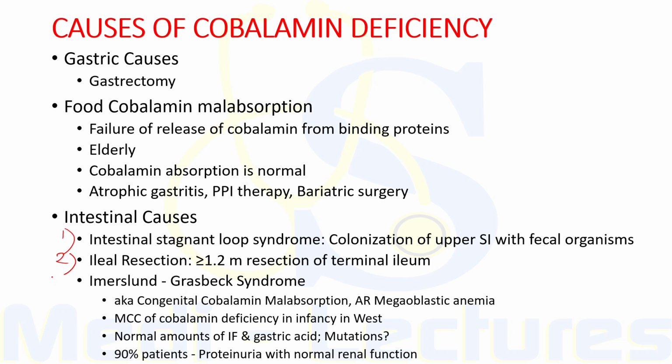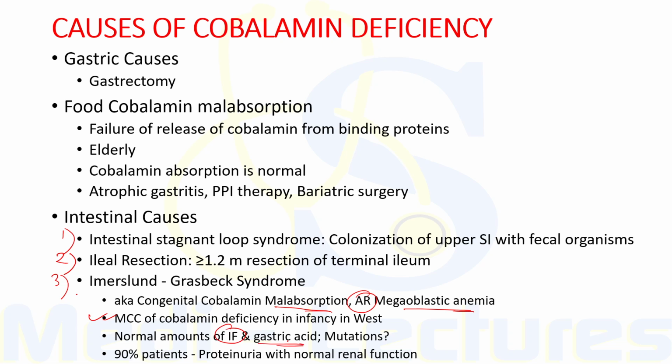Now there is a syndrome known as Imerslund-Grasbeck syndrome. This is also known as congenital cobalamin malabsorption. It is also known as autosomal recessive megaloblastic anemia. Now it is the most common cause of cobalamin deficiency in infants in the Western population. The patients secrete normal amounts of intrinsic factor as well as gastric acid.